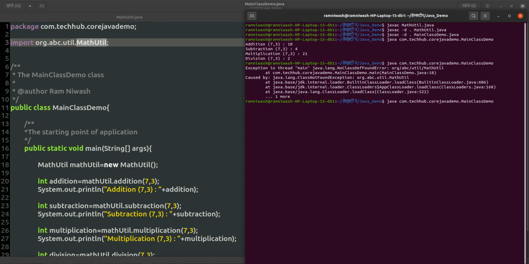Currently this class is not here, so I am compiling that class again. Now the math.util file came, and it is executed successfully because that package is present here.